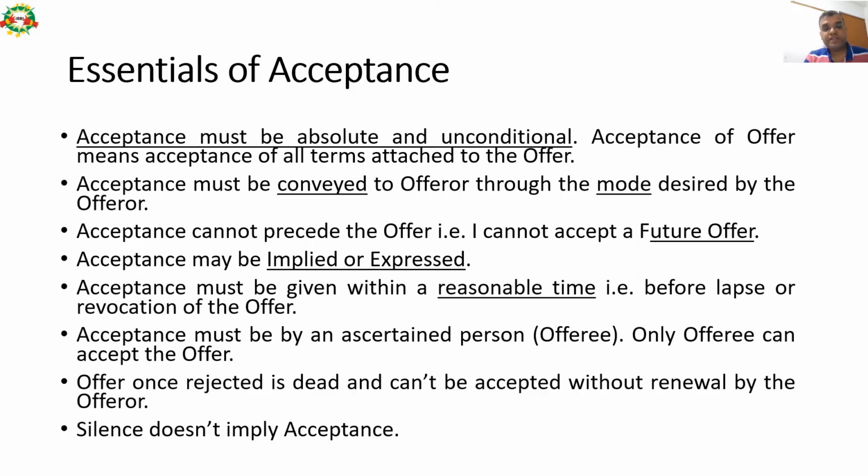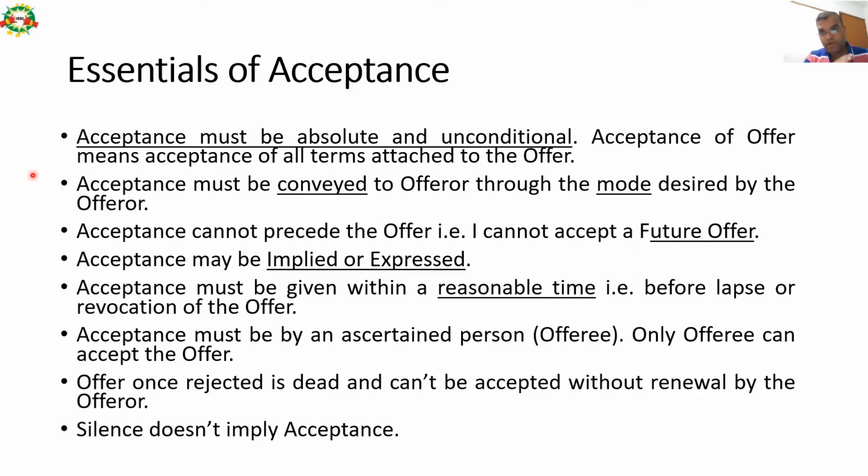Now the next step is acceptance. These are the essential elements of an acceptance. Acceptance must be absolute and unconditional. Acceptance of offer means acceptance of all terms and conditions attached to the offer. I gave you some offer, you have to give me unconditional acceptance. Any conditional acceptance has no meaning. Acceptance must be conveyed to the offerer through the mode desired by the offerer.